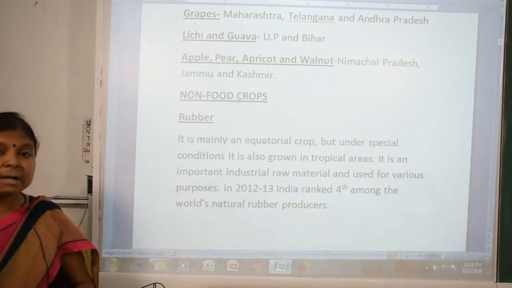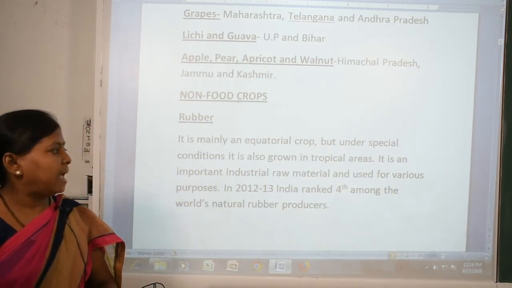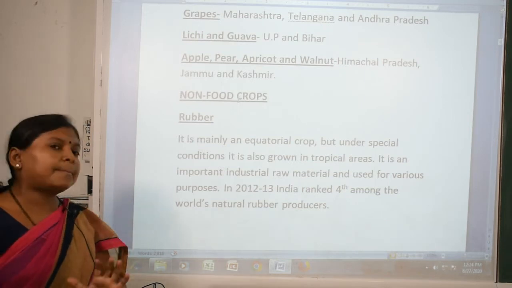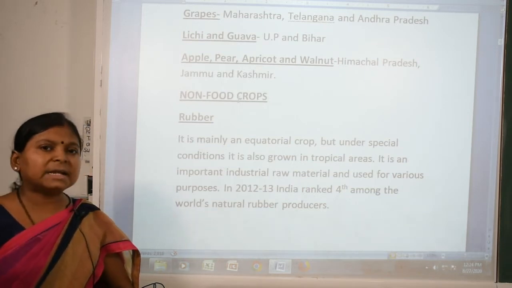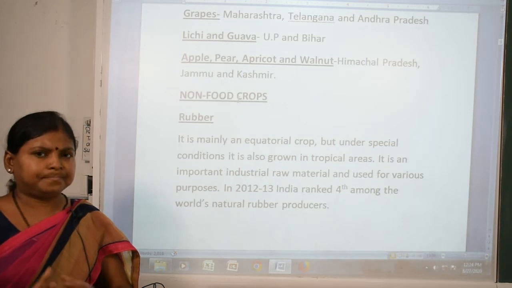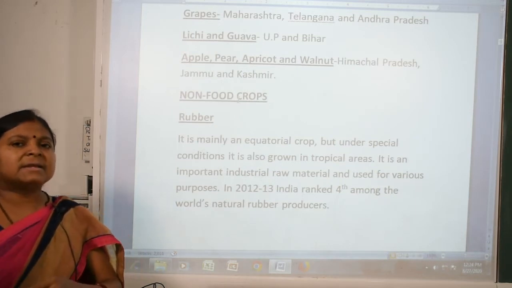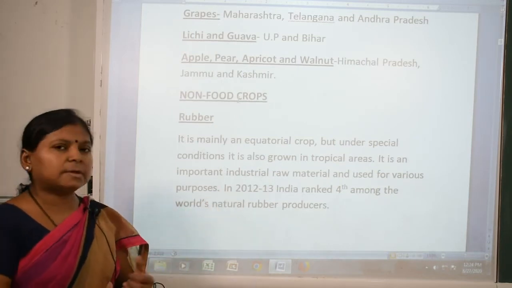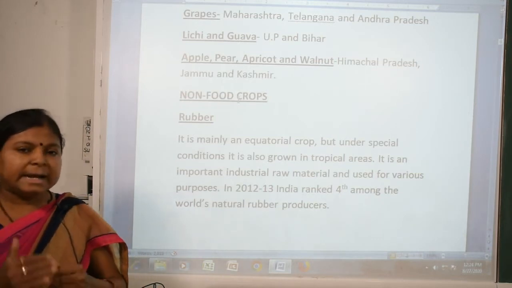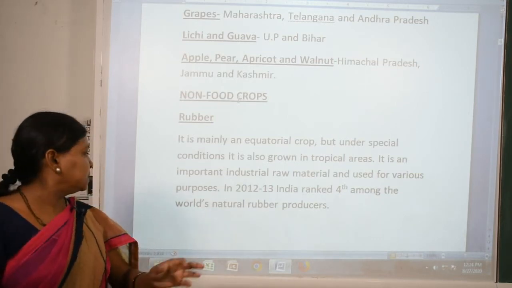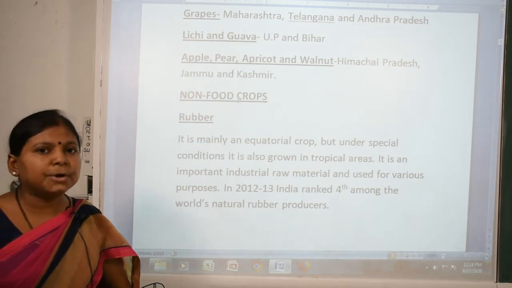It is an important industrial raw material used for various purposes. Rubber plantation is a very good agricultural product. In 2012-13, India ranked 4th among the world's natural rubber producers.